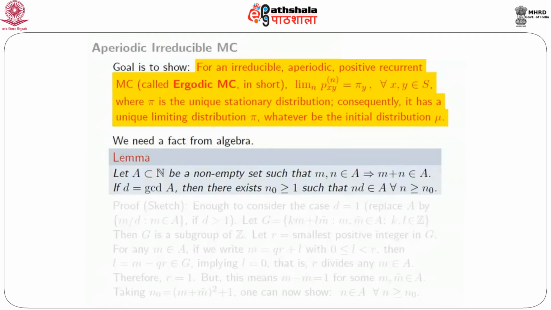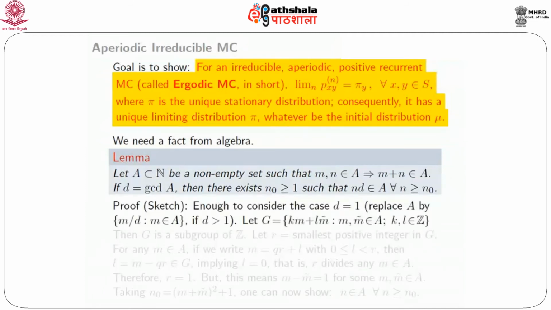Since this is a fact from algebra, I'll just give a sketch of the proof. It is enough to consider the case when D is 1, because otherwise you can replace A by taking all the elements of A and dividing by D. You get a new set which would have the property that if m and n are in it, then m plus n is in it, and of course 1 would be the GCD of this resulting set.